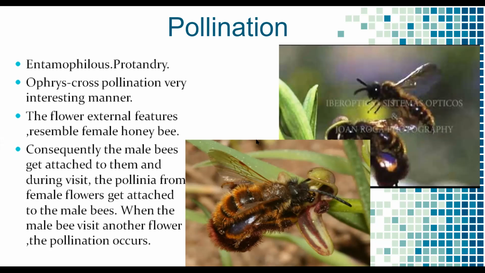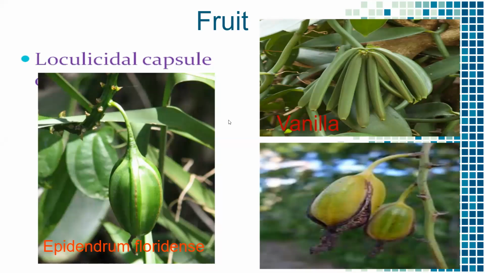And next, so finally the fruit is loculicidal, the capsule.